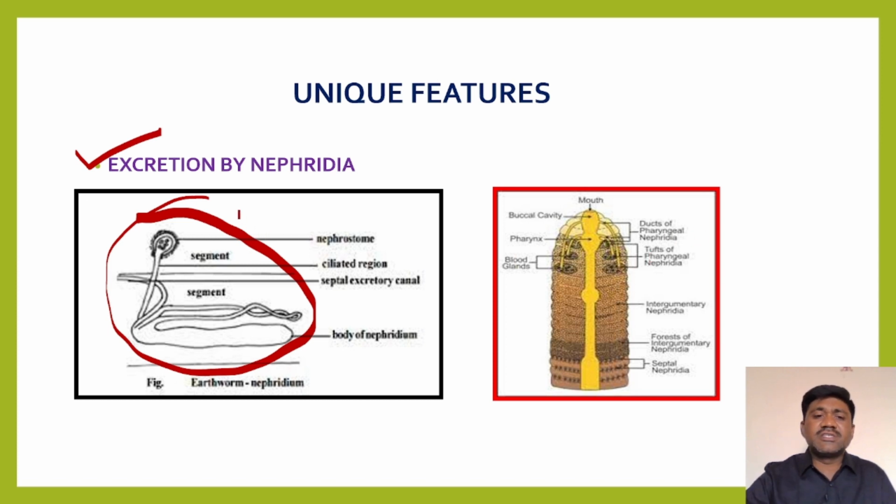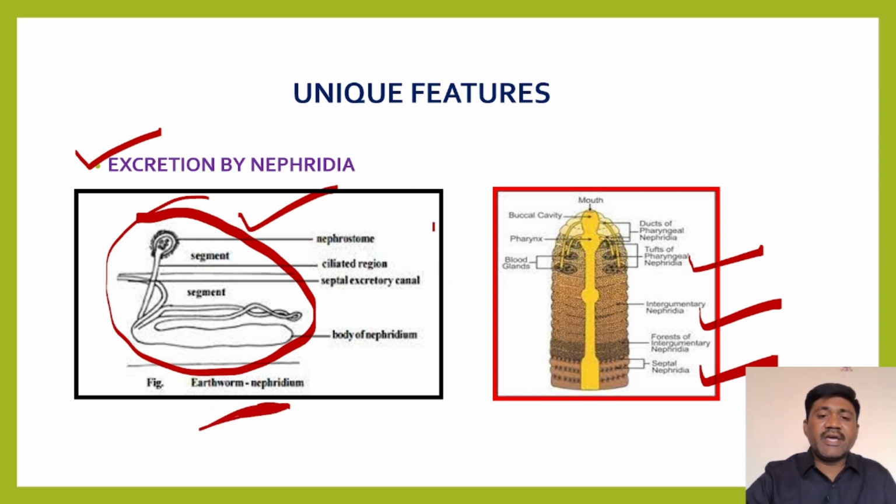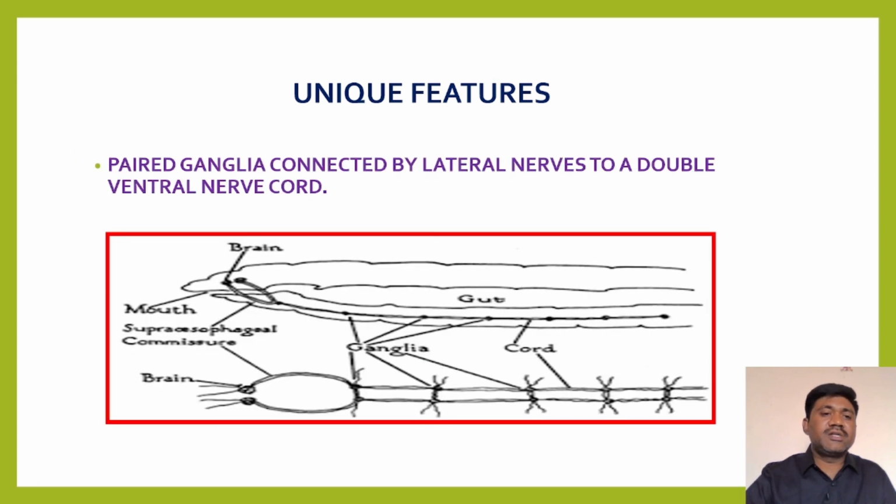Based on their arrangement or their location in the body, these nephridia are again divided into three types. What are they? Pharyngeal nephridia, integumentary nephridia, and septal nephridia. Three types of nephridia are there in the earthworm. Look at this diagram, earthworm nephridium. Such structures help in the excretion process, right?